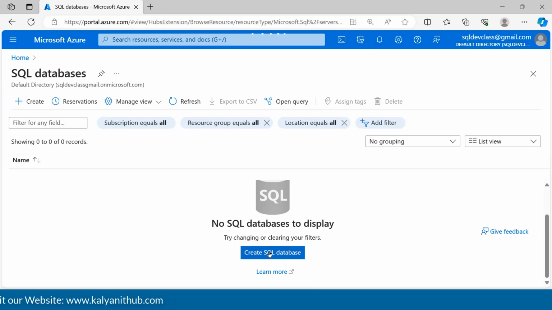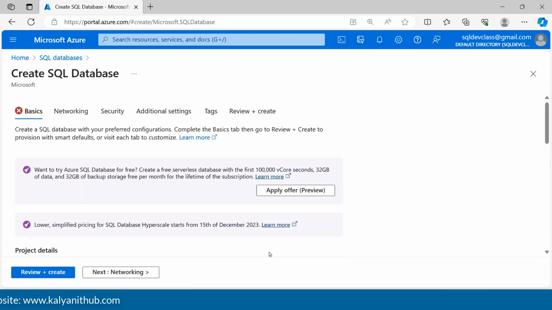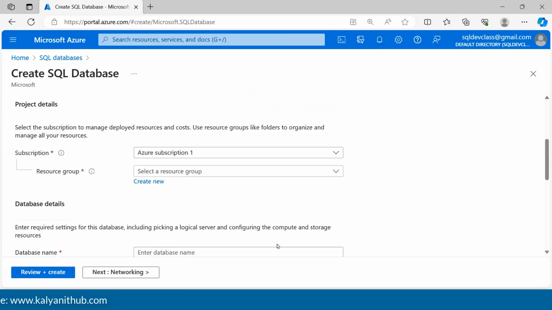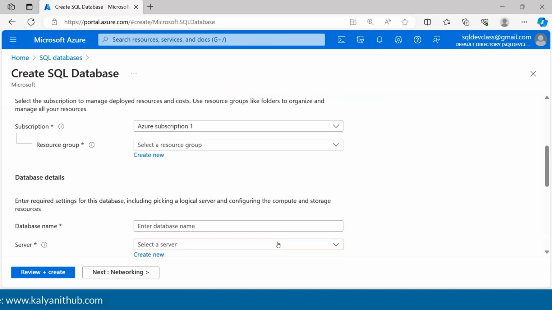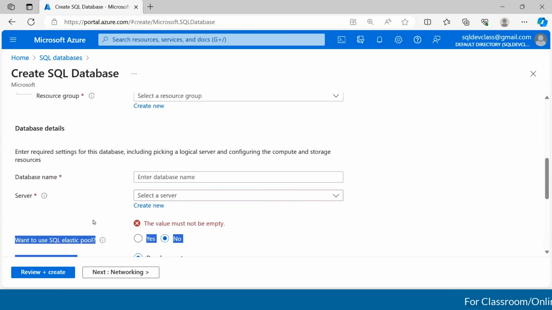It is loading. I'll move forward on this. Guys, here there are some properties that you might have to understand, the properties that belong to Azure SQL database.